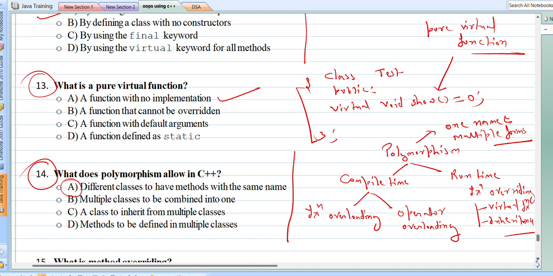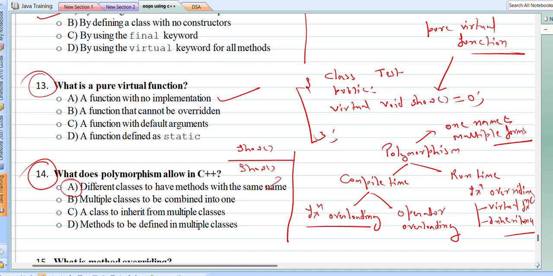See, we have two types of polymorphism: function overloading and function overriding. If we have a base class with a show method, and the derived class also has a show method, then this statement is correct. In the derived class we try to override the virtual functions of the parent class.